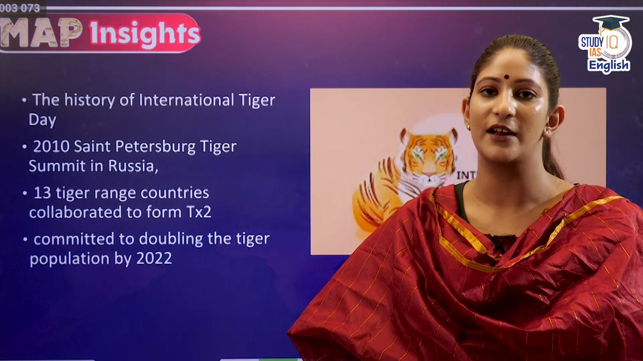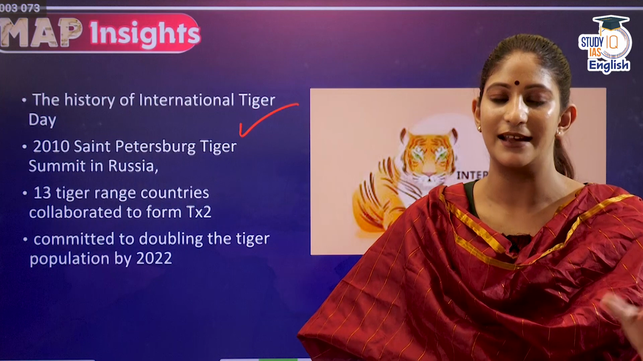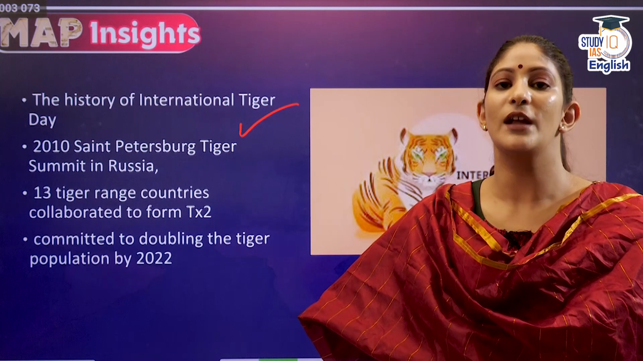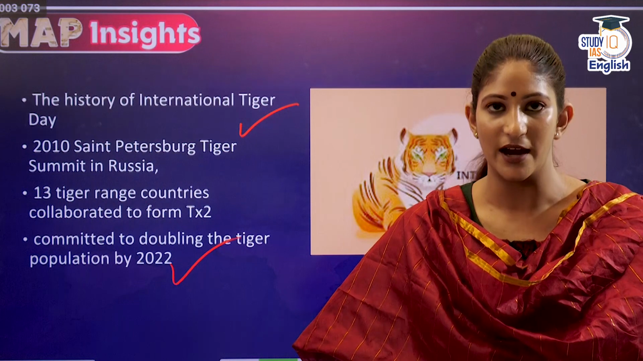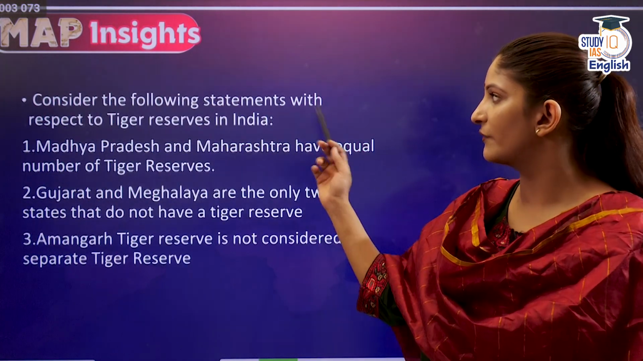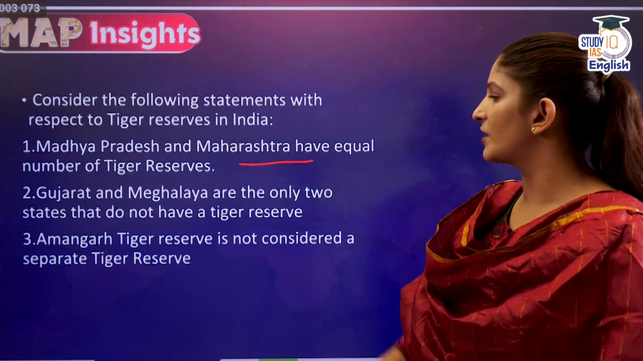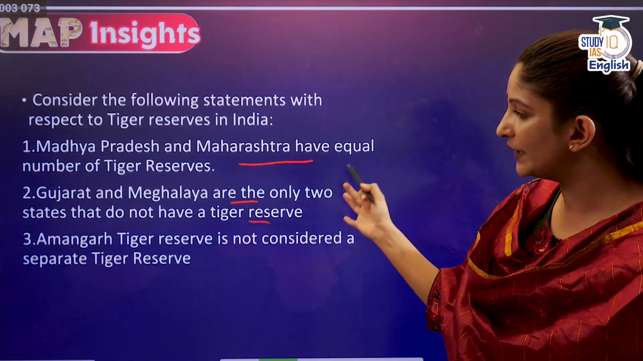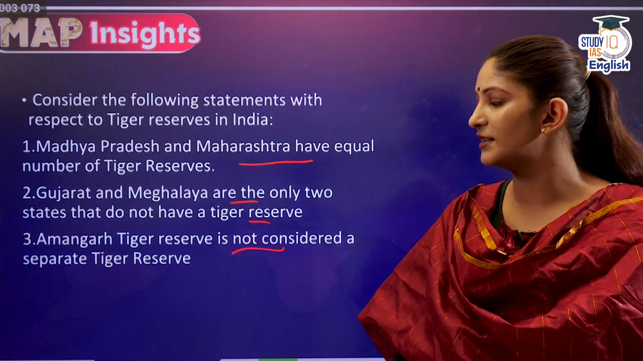Let's talk about this next particular news. Yesterday was International Tiger Day, and it marked the decision that the tiger ranging countries took back in 2010 at the St. Petersburg summit, to double their tiger population by the year 2022. India achieved it much ahead of the timeline. Now consider the following statements with respect to the tiger reserves in India. Madhya Pradesh and Maharashtra have an equal number of tiger reserves. Gujarat and Meghalaya are the only two states that do not have a tiger reserve, and Amangarh Tiger Reserve is not considered a separate tiger reserve.